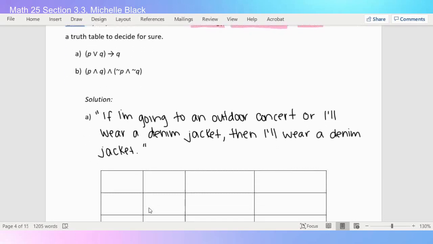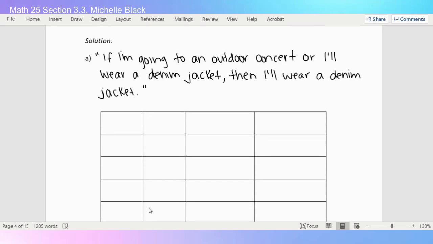Okay, so when I look at that sentence, I don't immediately know if this is always true or always false. Like I talked about in class, sometimes these sentences that we come up with for our truth tables don't sound super correct to us. So it's not very obvious here. So I think we're going to need to use a truth table to figure out if this is a tautology, a self-contradiction, or if it's neither, and it could be true sometimes and false sometimes.